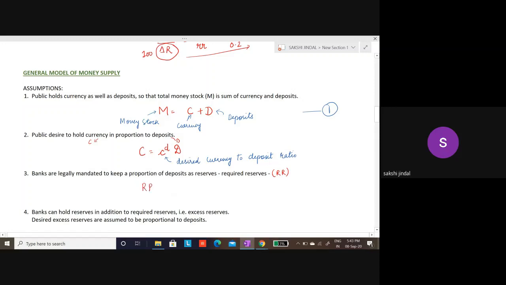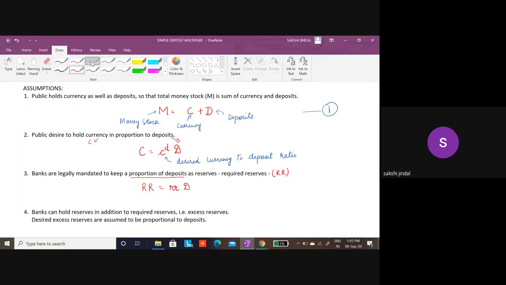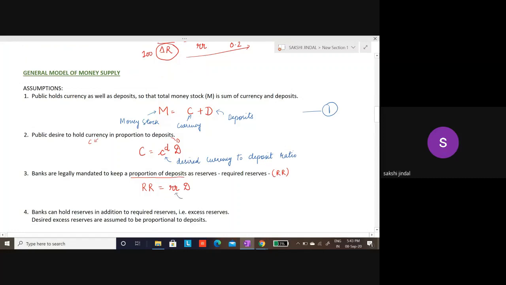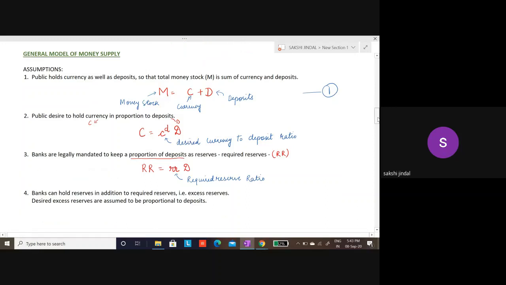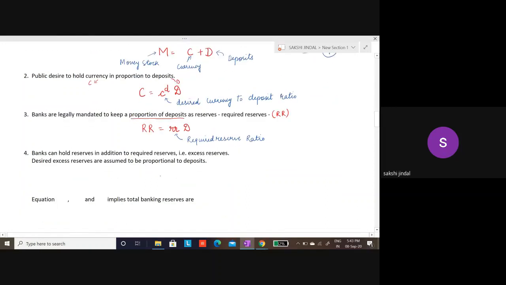That required reserve is also a proportion of their deposits, and this proportion is known as the required reserve ratio. That percentage of deposit which a bank has to keep in the form of reserves. Now, a bank can also hold reserves in addition to required reserves.